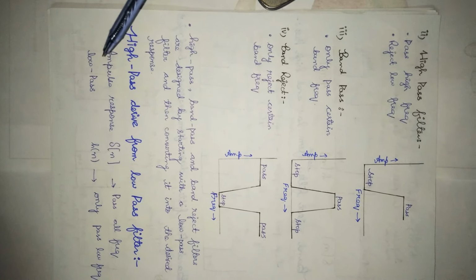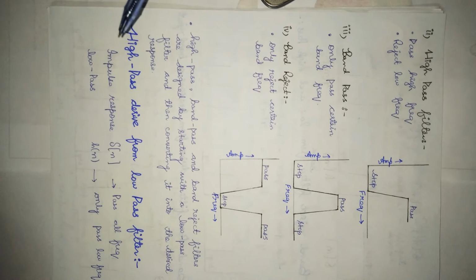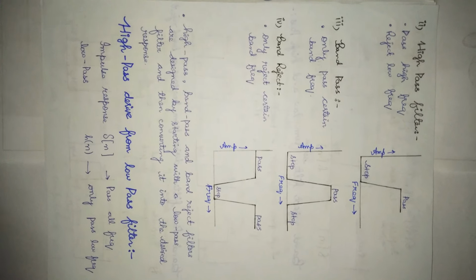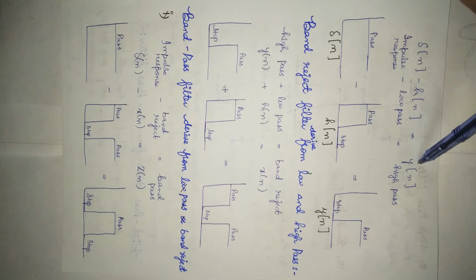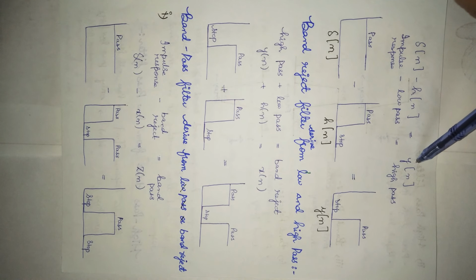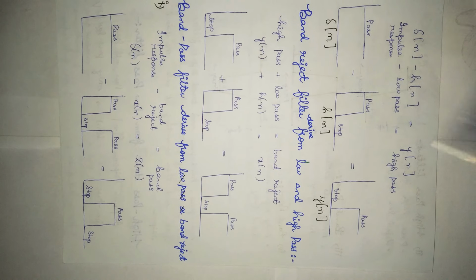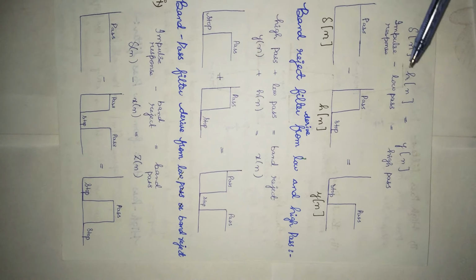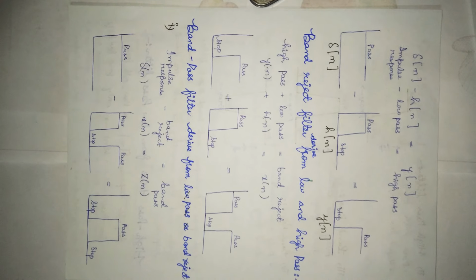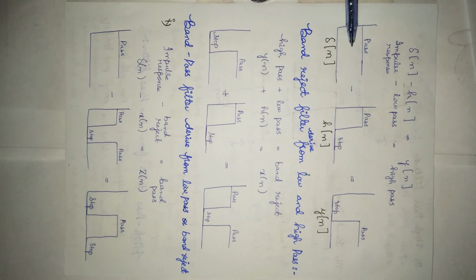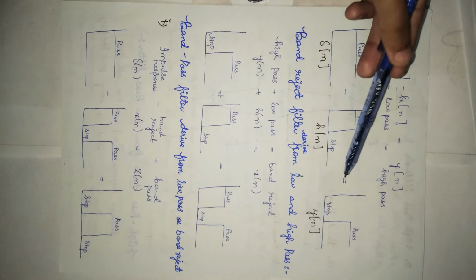As we know, there is an impulse response, denoted by delta n, which passes all frequencies, and a low pass, which passes only low frequencies. The output y of n is equal to the output of the all pass system minus the output of the low pass system. Since the low frequency components are subtracted from the original signal, only the high frequency components appear in the output. This is a high pass filter. This is also shown by the graph: this is the impulse response, this is the low pass response. Impulse response minus low pass filter, we get high pass filter.